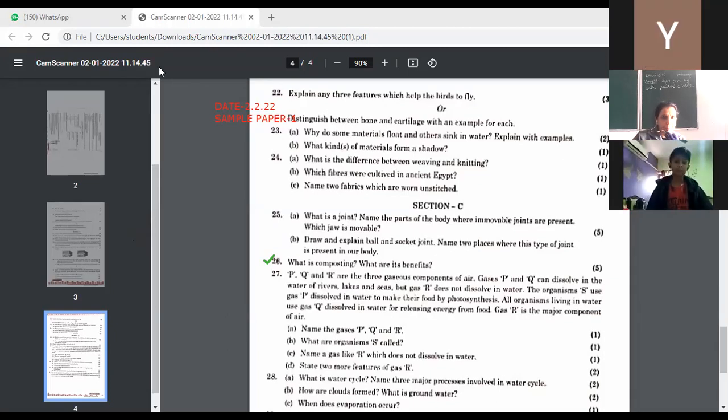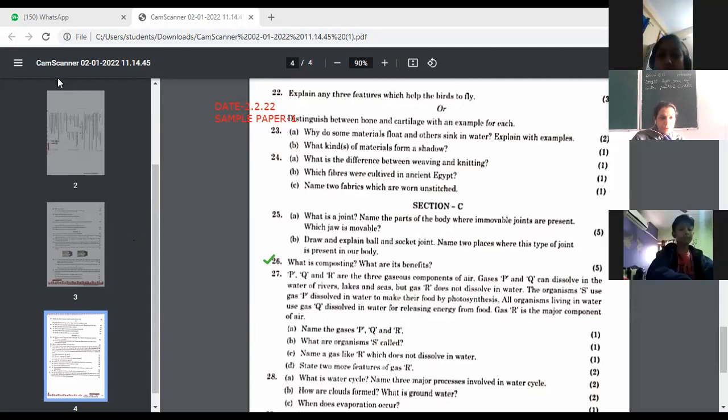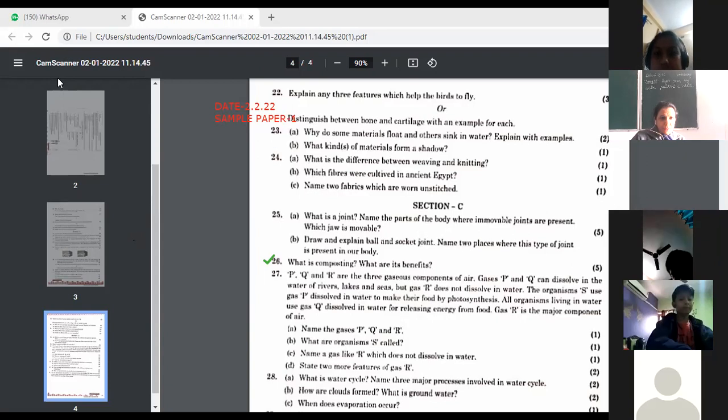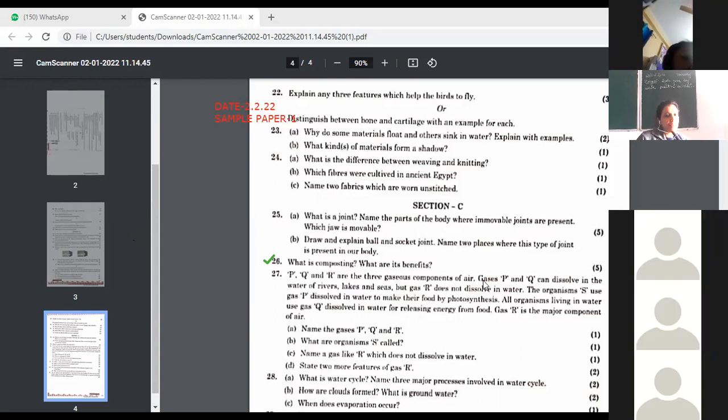Yes, Kashvi, the same question number 26. Ma'am, compost is used to improve soil structure through the addition of carbon and provide plant nutrition. Okay, good. So children, this is beneficial for us. One benefit is that waste gets decomposed, and the second benefit is that it does not cause pollution. Kindly write down, does not cause pollution.